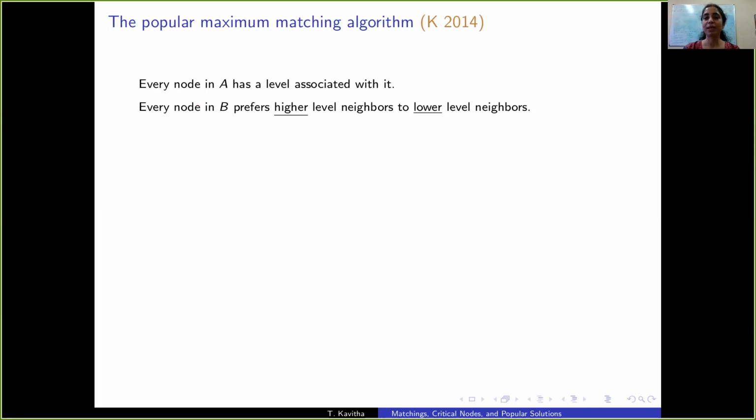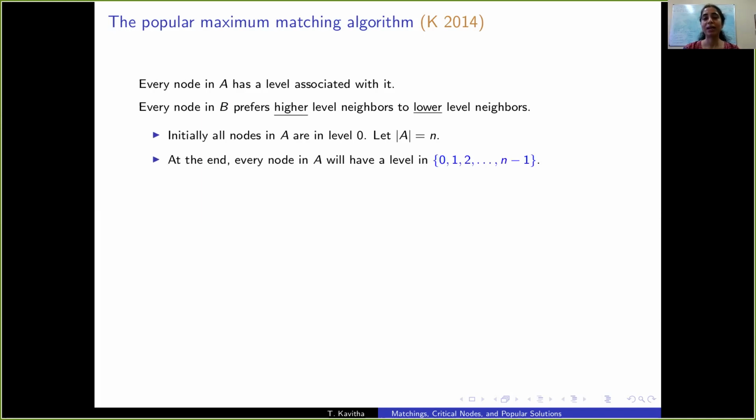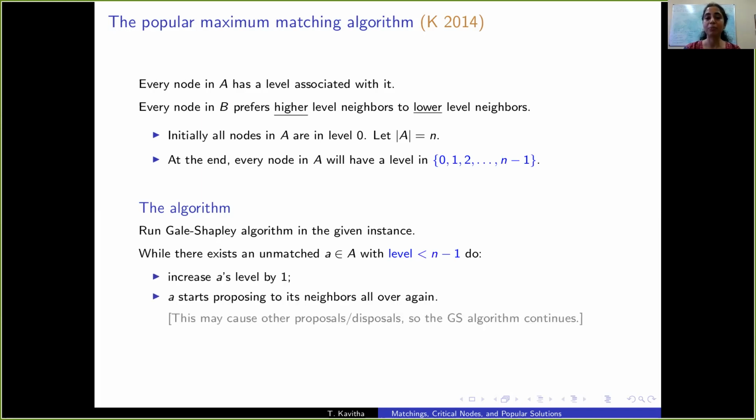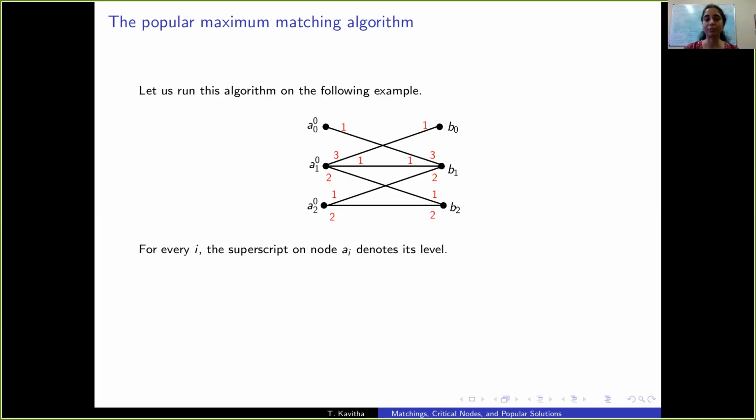Here, every node in A has a level associated with it, and nodes in B prefer higher level neighbors to lower level neighbors. Initially, all nodes in A are in level 0. At the end, every node in A has a level in the set 0 to n minus 1. So let's run the Gale-Shapley algorithm on a given instance. While there is an unmatched node whose level is not yet the highest level, promote it and continue running the Gale-Shapley algorithm.